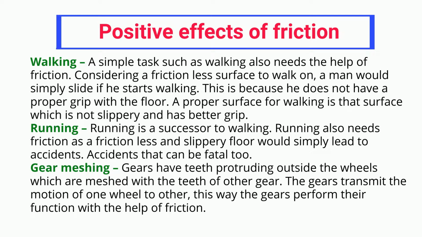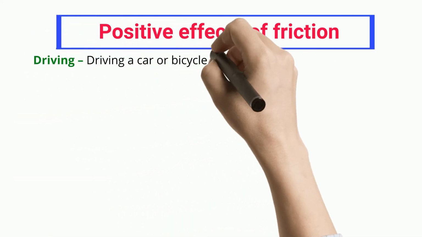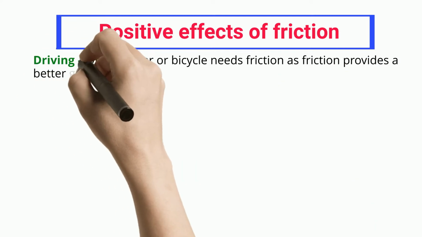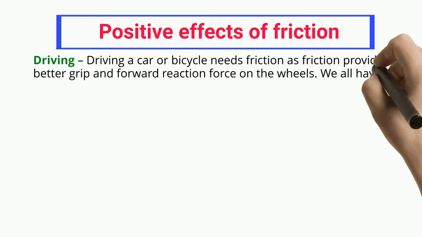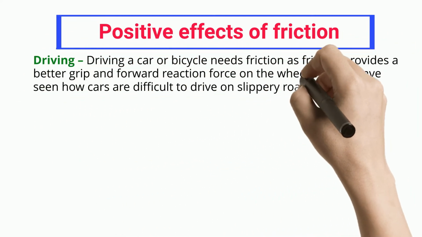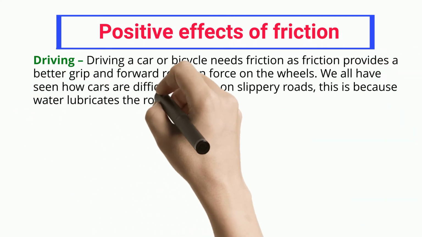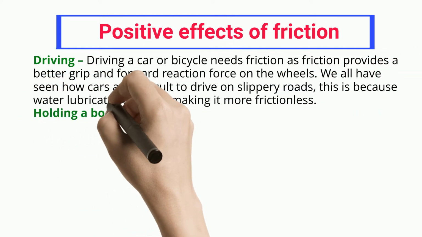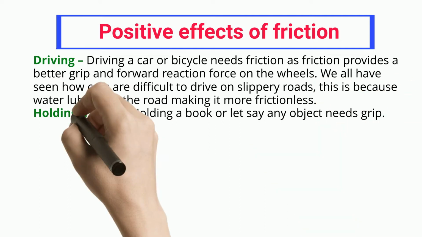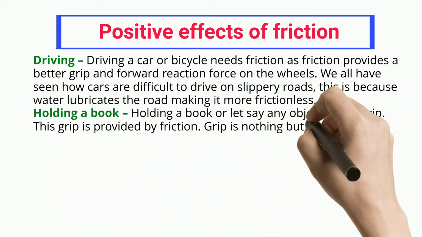Gear meshing. Gears have teeth protruding outside the wheels which are meshed with the teeth of other gears. The gears transmit the motion of one wheel to the other. This way the gears perform their function with the help of friction. Driving. Driving a car or bicycle needs friction, as friction provides a better grip and forward reaction force on the wheels. We all have seen how cars are difficult to drive on slippery roads. This is because water lubricates the road, making it more frictionless.